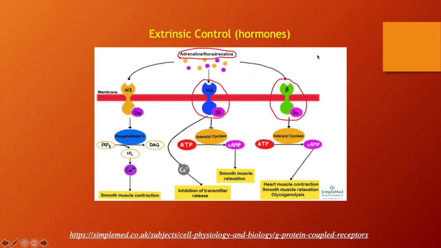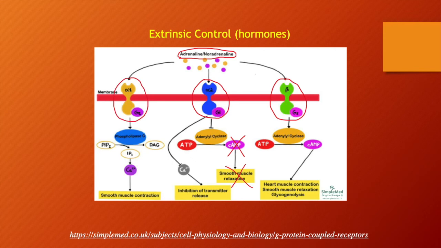On the other hand, we have our alpha-2 adrenergic receptor, which has an inhibitory alpha subunit. And so the inhibitory alpha subunit is actually going to inhibit adenylate cyclase, and it's going to prevent the formation of cAMP, and it's going to prevent the relaxation of the smooth muscles. So the opposite happens. The smooth muscle contracts, and that's vasoconstriction.